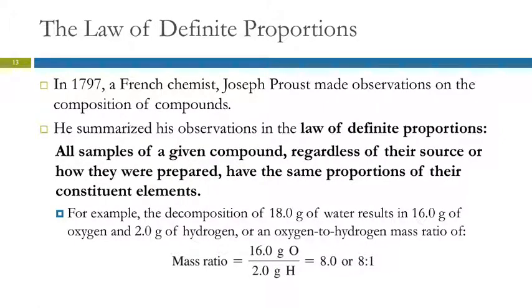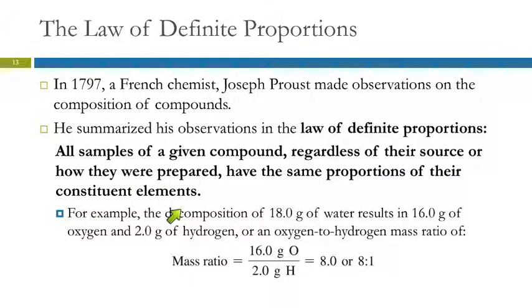So the law of definite proportions. In 1797, a French chemist, Proust, made observations on the composition of compounds. And he summarized those observations. This is a law. He says, I observe that this is what happens, not explaining why: that all samples of a given compound, regardless of their source or how they were prepared, have the same proportions